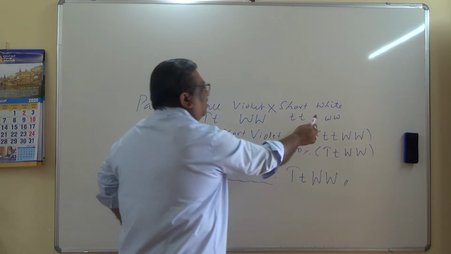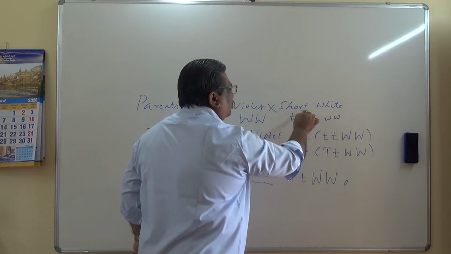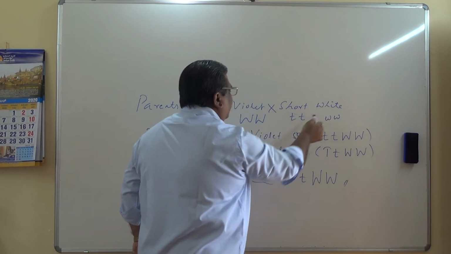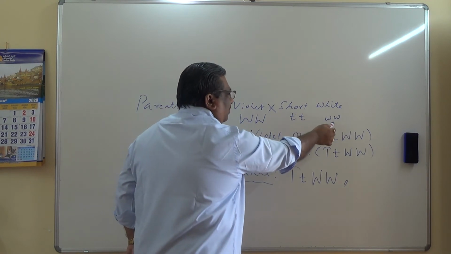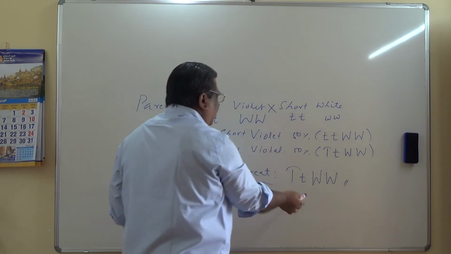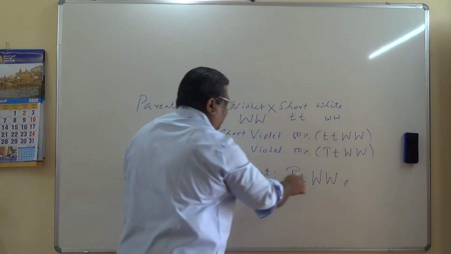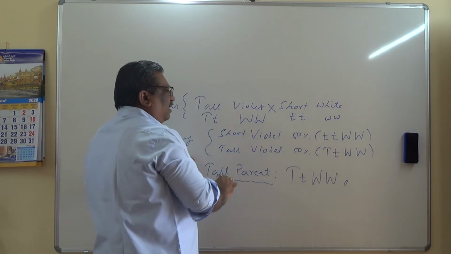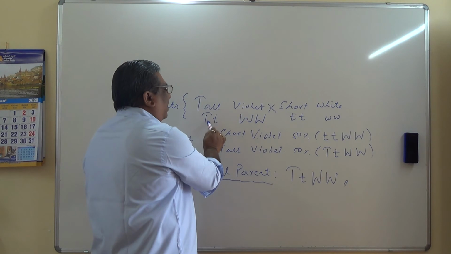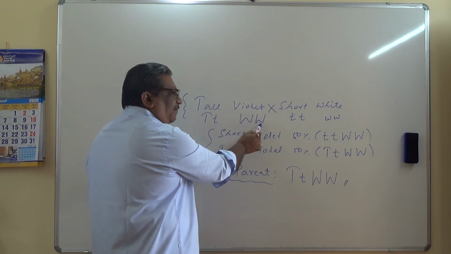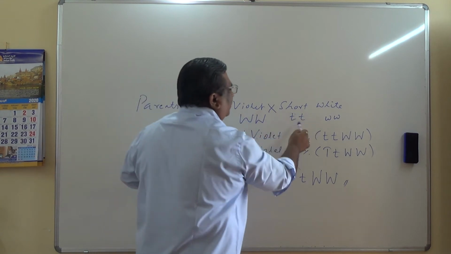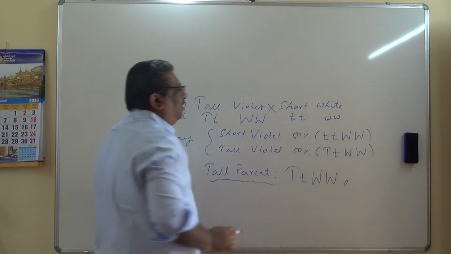Here it is short and white, meaning violet is dominant, but for this it should be small w and small w. Based on this combination I can conclude that one parent's combination should be capital T, small t, and capital W, capital W. For the other parent, probably this could be the result.